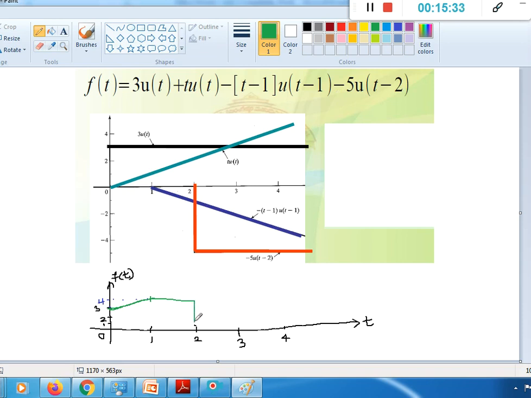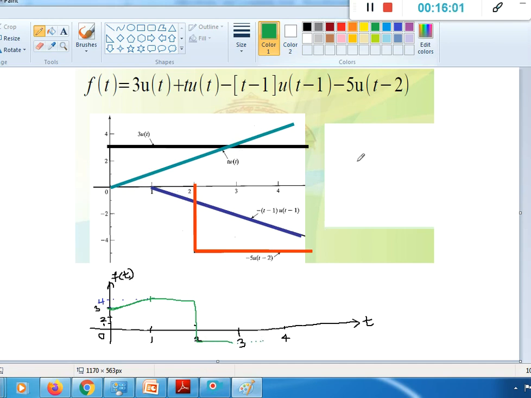So exactly at 2, the value of the signal would be 4 minus 5, which makes it minus 1, and that same continues thereafter. We can represent it in this way.